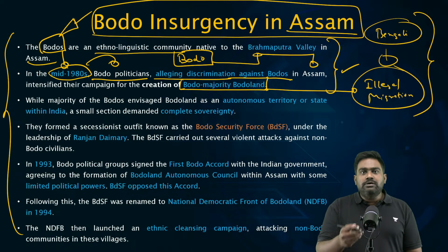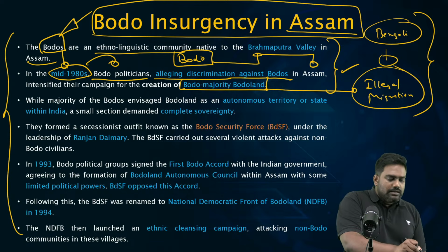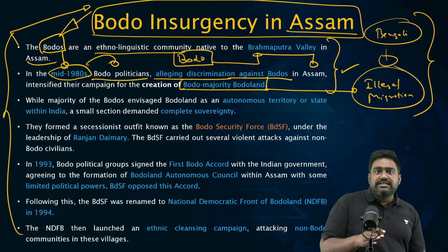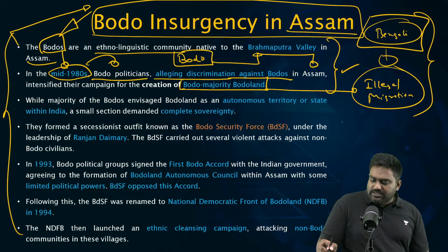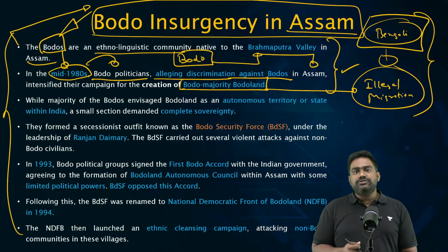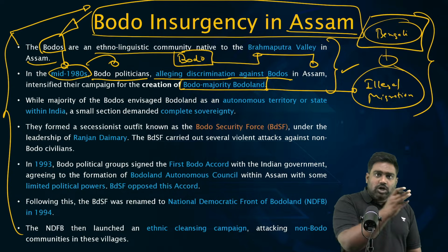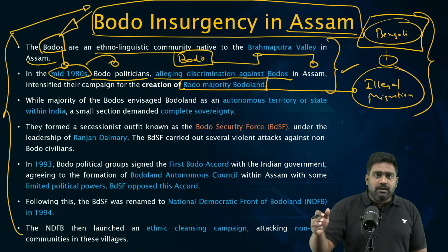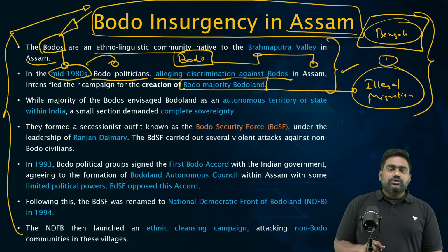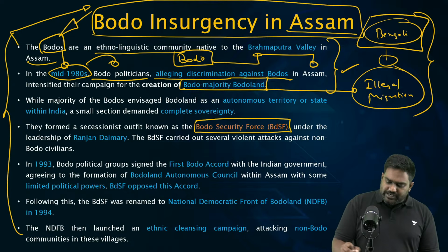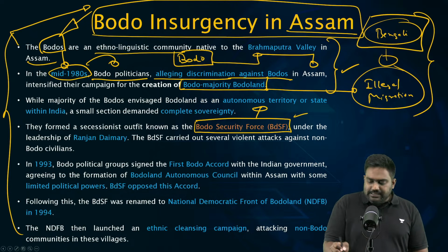So tribes like Santals, Mundas, Dogria Kond, these central Indian tribes also have been brought and settled here since the British days. And the Bodos have resisted them. They have disliked them. They see the outsiders as a threat. When Bengali illegal migrants came in, they saw them as a threat. And in the 1980s, the Bodo insurgency began as a movement against all these challenges. So Bodos were opposed to the domination of Assamese. They were opposed to the illegal migrants from Bangladesh, opposed to the tribal plantation workers from central India. All these factors were responsible. And the first insurgent group here was the BDSF, Bodo Security Force, that was formed in the 1980s.